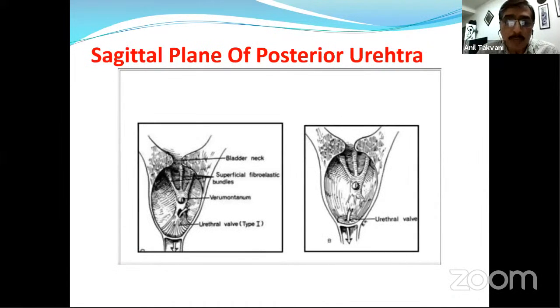So this is the sagittal plane, which can very much explain it for us. This is the elevated bladder neck. These are the normal superficial folds. This is the verumontanum, and on either side the membranous folds are extending, and then they fuse anteriorly and form the type 1 sort of wall. And here you can see it is an annular ring with an aperture in the center.